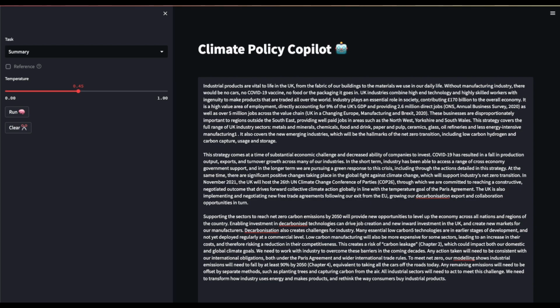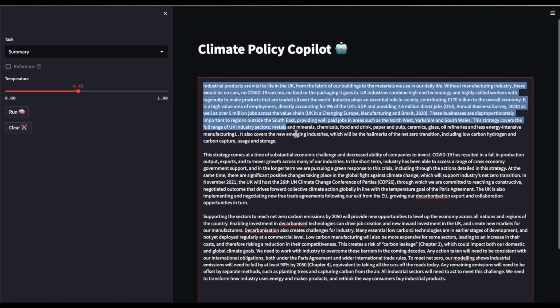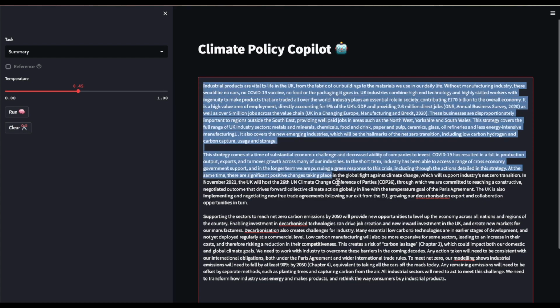Okay, so here we are inside the application. On the left, we have a panel that allows us to use the different tools available to us. On the right, we have an input box. And a quick note is that these functions are able to run on large policy excerpts that are dozens or hundreds of pages using chunking. This particular example is out of the UK. It's regarding decarbonization. It's a few paragraphs long.